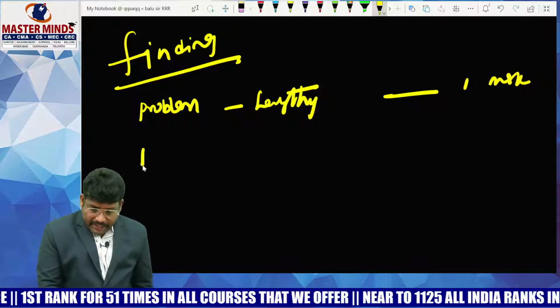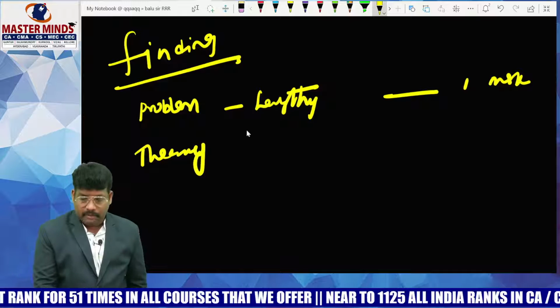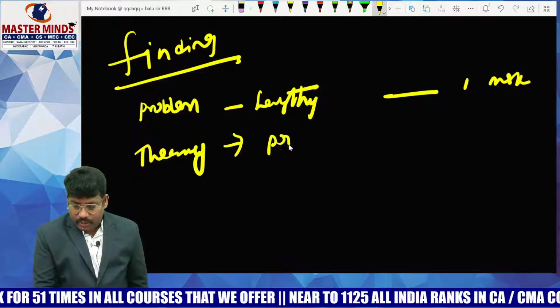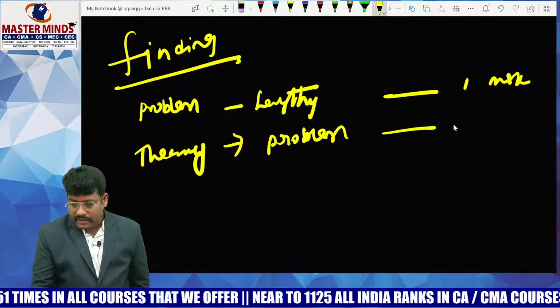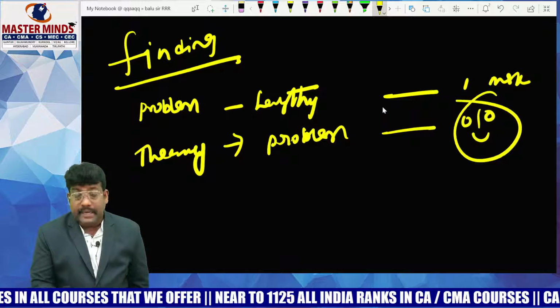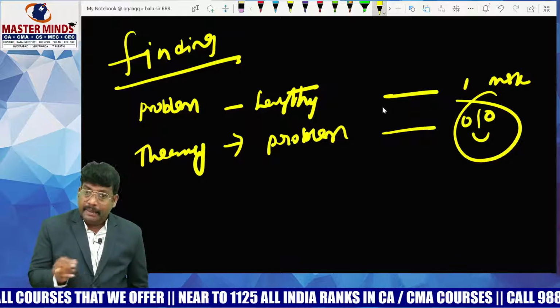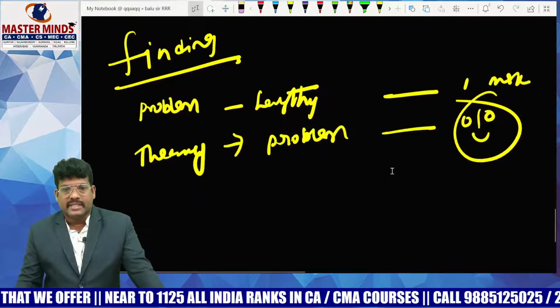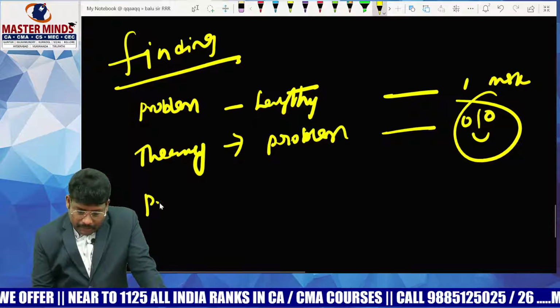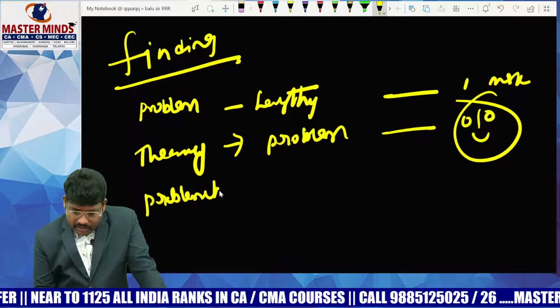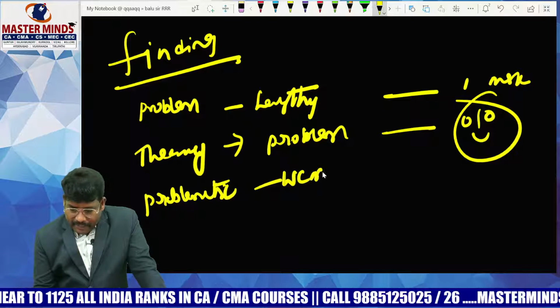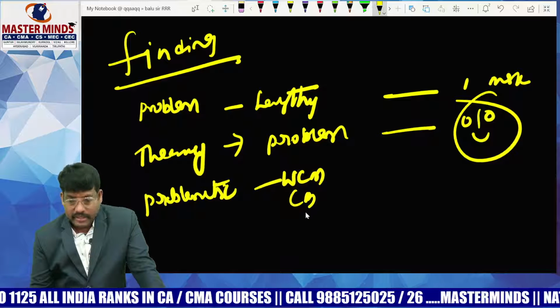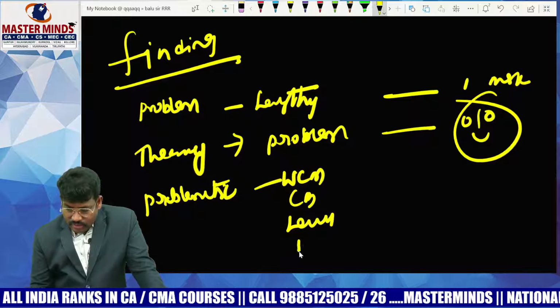Second, theory points: whatever they covered in the problem, they are converting theory into problem. You have to keep this point in mind as well. Theory part also they are asking. There are certain chapters we generally fix as problematic areas: working capital management, capital budgeting, leverage analysis, dividend decision.